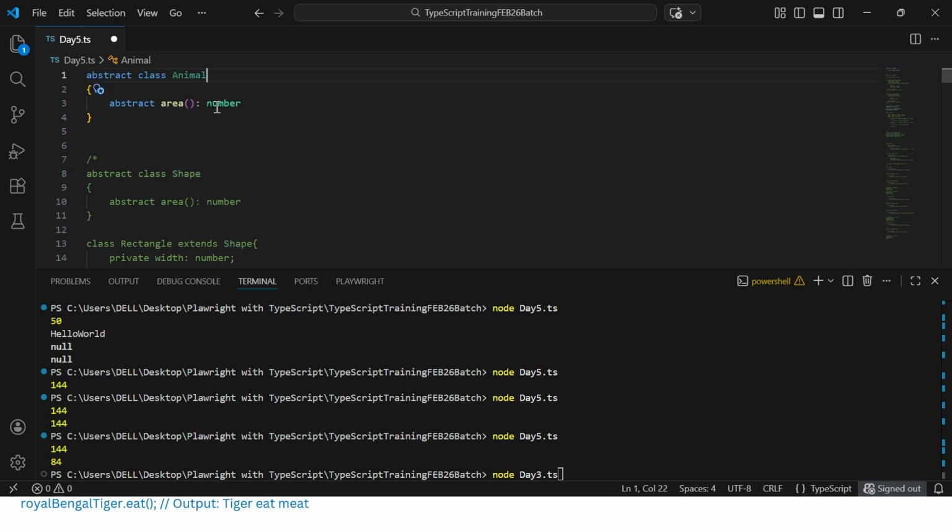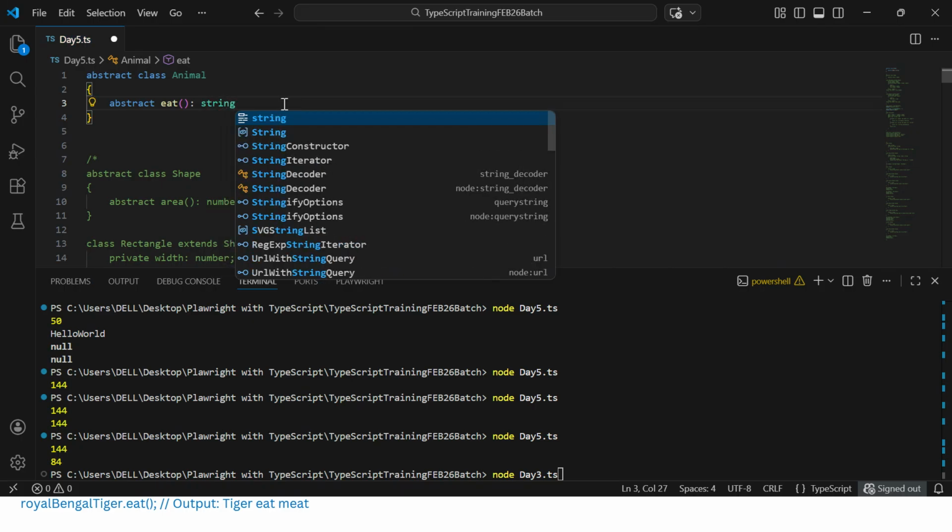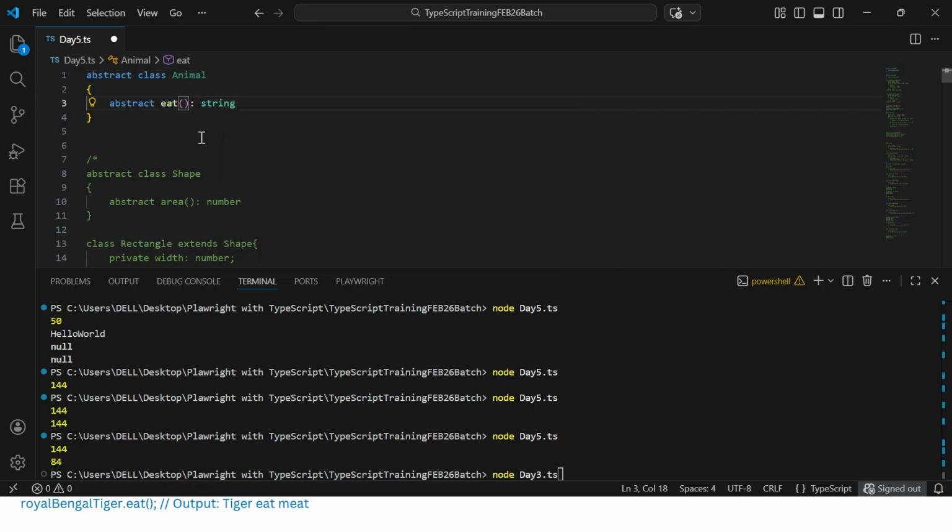What we can do is have a method called eat, and the return type is string. So it is abstract. Here you cannot give the body, because an abstract method will not allow you to give the body. But a normal method it will allow. Here, if you want to give the body, it will throw you the error.